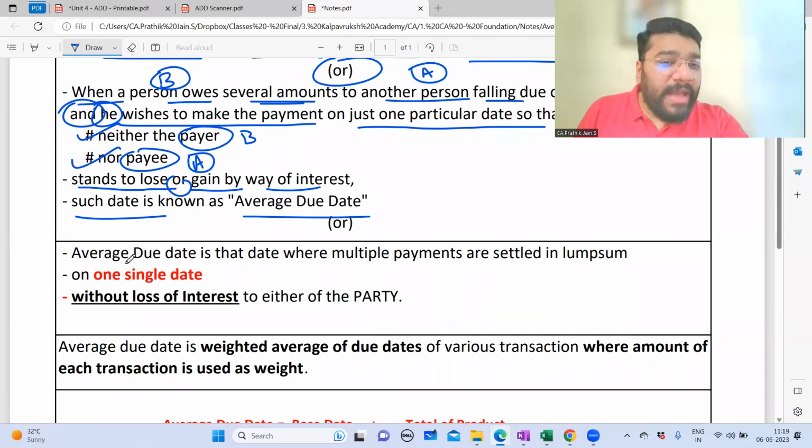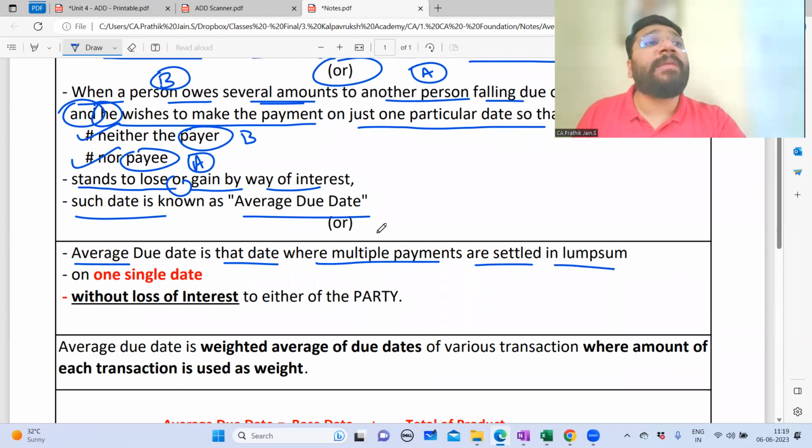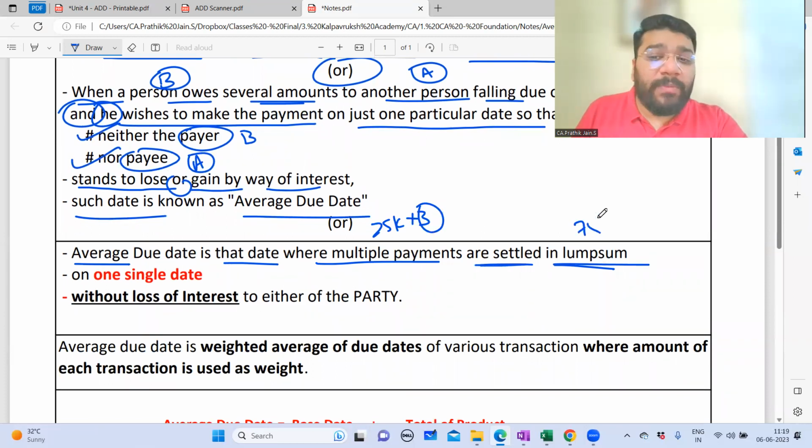In other words, average due date is that date where multiple payments are settled in lump sum. How many multiple payments did we have? 25,000 to 3. Three multiple payments are settled in lump sum. Lump sum means how much? 75,000 on a single date,